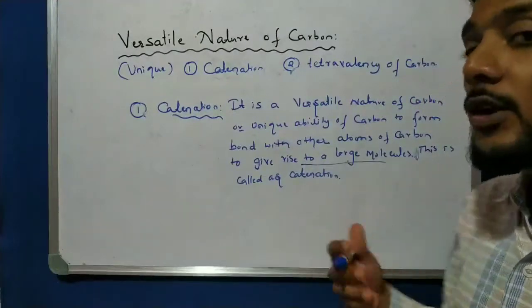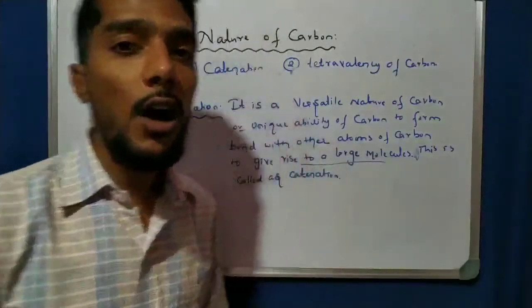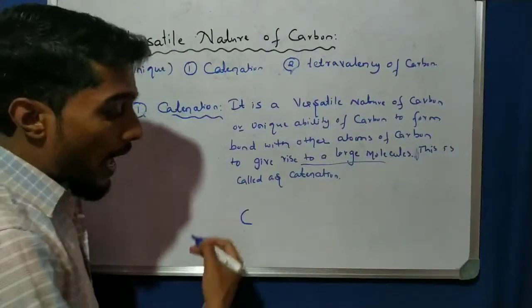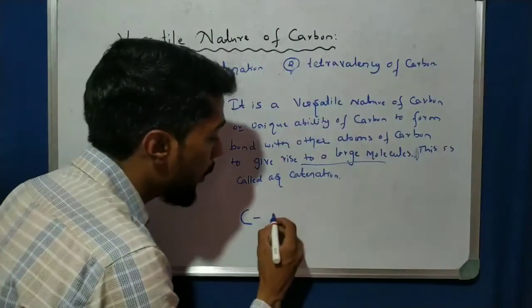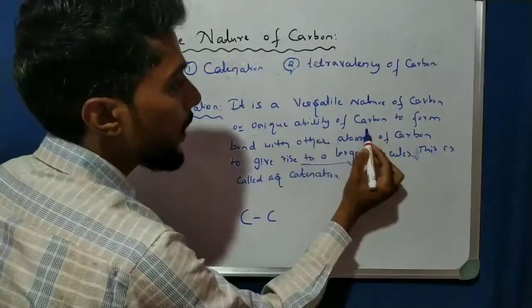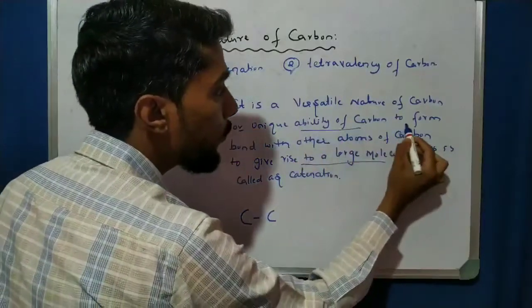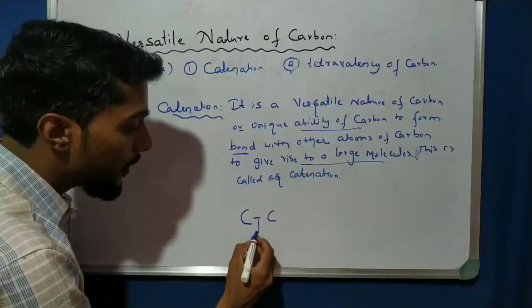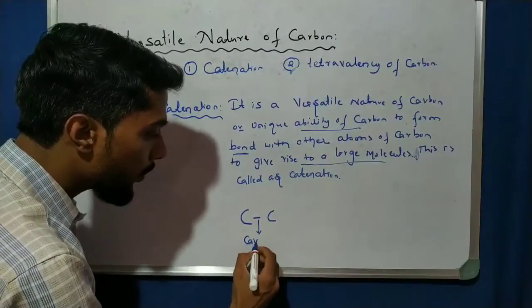That is very important. They form the long chain with another carbon atom. For example, take one carbon atom, and this carbon atom can form a bond with another carbon atom. Which type of bond is it? It is a covalent bond.